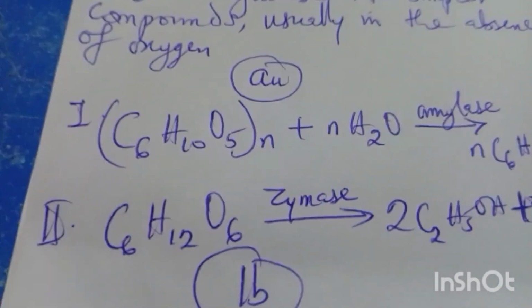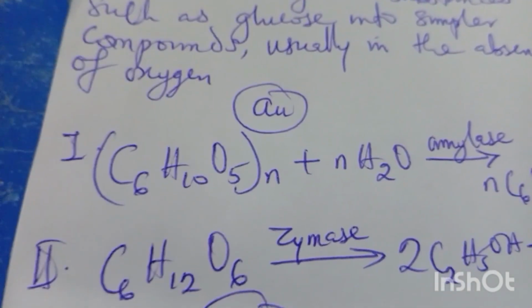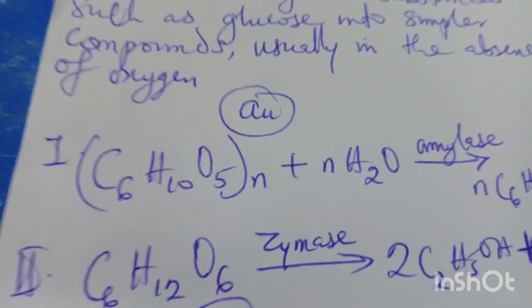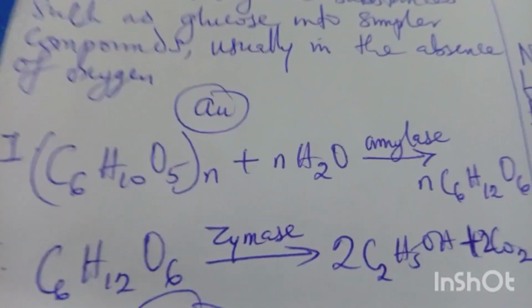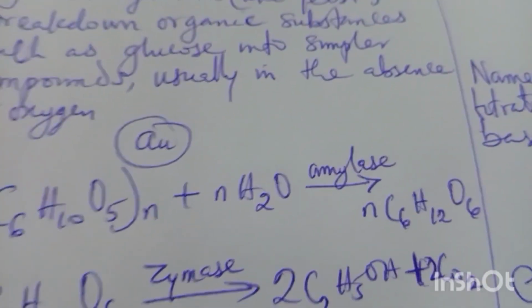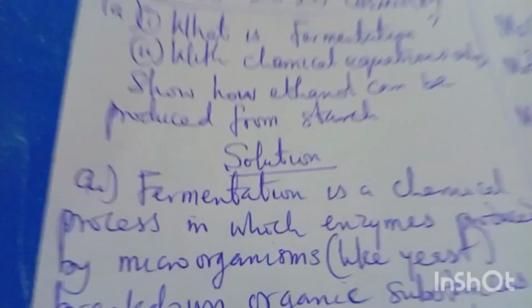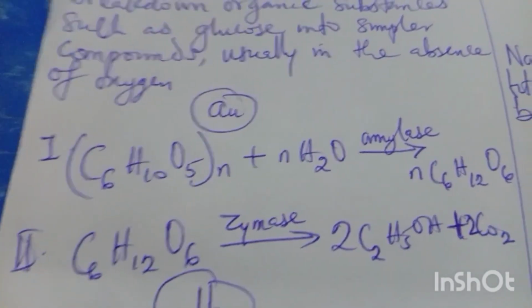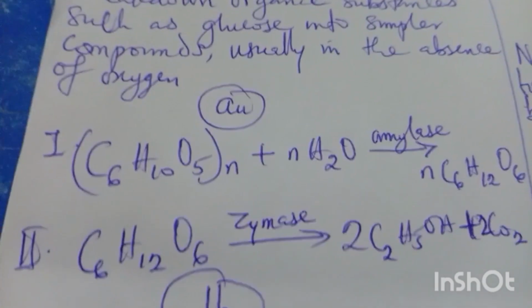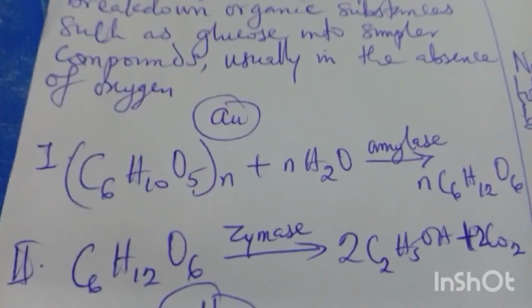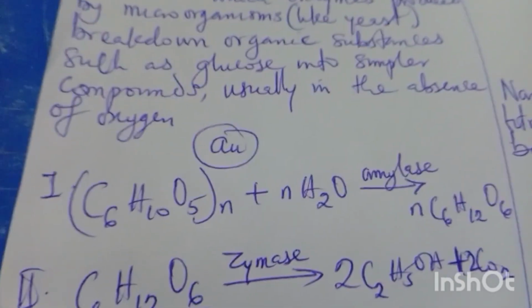Stage 2: from where you stopped at stage 1, you move to stage 2. Glucose is now the reactant, and I am using zymase as the enzyme or catalyst. Now it gives me what? Ethanol and carbon dioxide. Since they said you should write chemical equation only, the equation you write must be a balanced one. You must balance your equation. Look at the equation very well. You can pause and write the equation down, because you must write a complete and balanced equation.